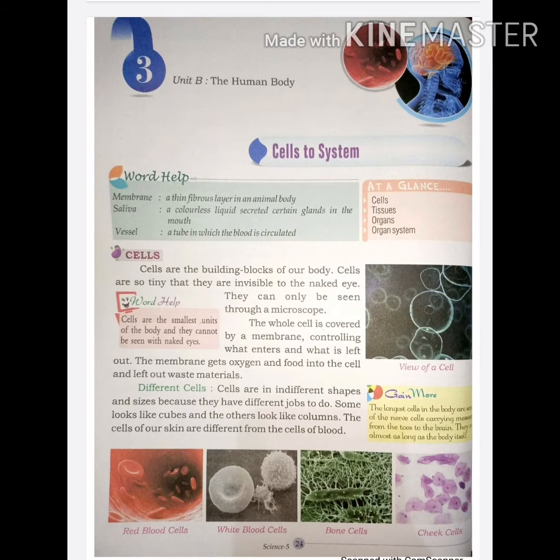Listen to the working of cells. Each cell works on its own. Cells work like an engine, as an engine provides energy and heat to a vehicle. Like this, the function of a cell is to produce energy. Cells provide structure for the body, take in nutrients from food, convert those nutrients into energy, and carry out specific functions. Cells have many parts, each with a different function.